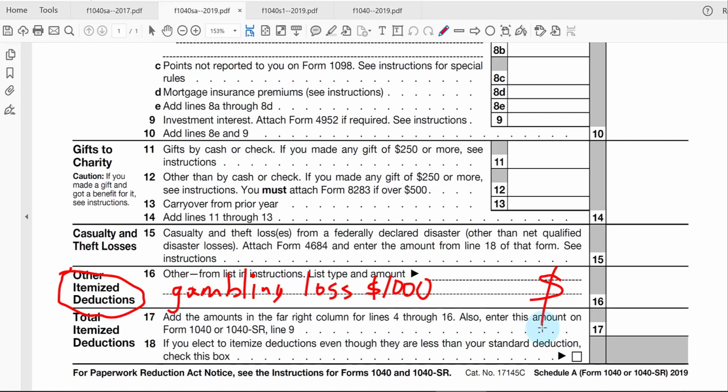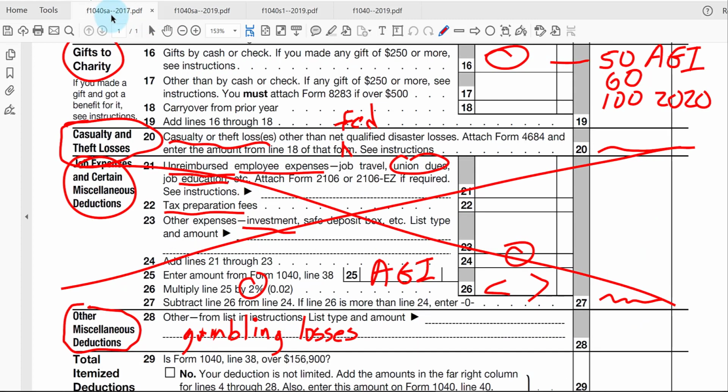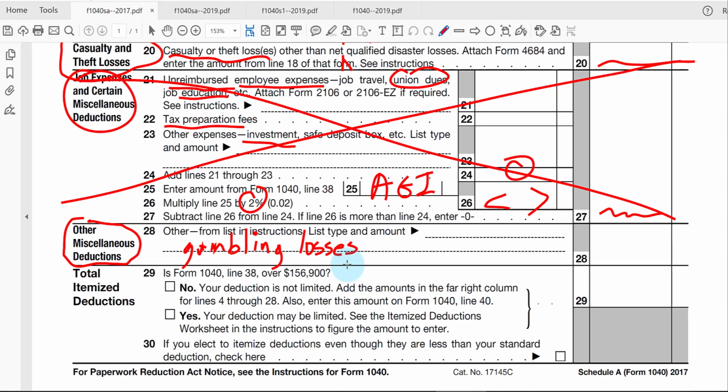So we total up all of our itemized deductions and then deduct it if it's larger than the standard deduction. Let me show you back here on the Schedule A for 2017. Here would be the total itemized deductions. But if the taxpayer's adjusted gross income exceeded certain dollar limits based upon their filing status, the itemized deductions may have had to be reduced. That's not applicable right now under the current laws. It may come back again after 2025, but we don't have to worry about that reduction.